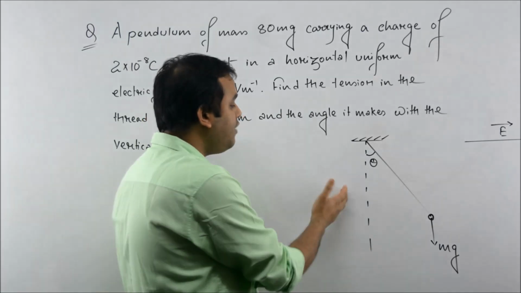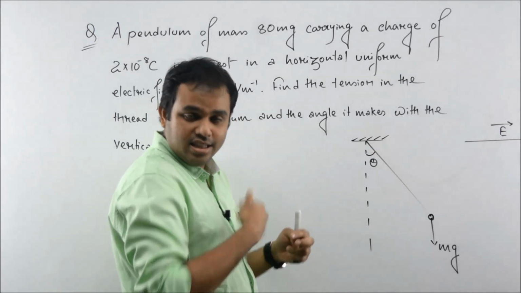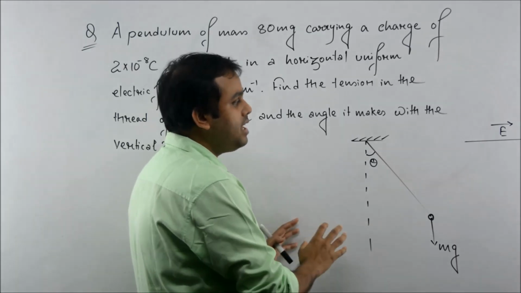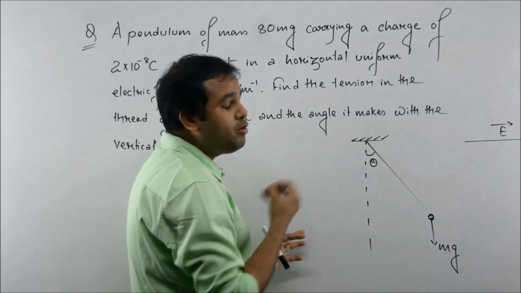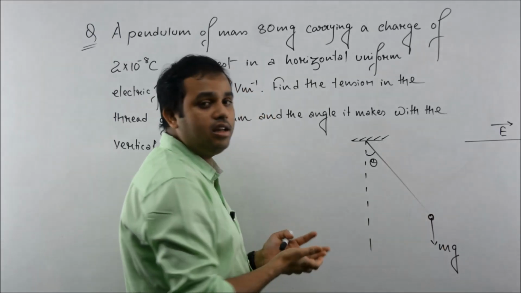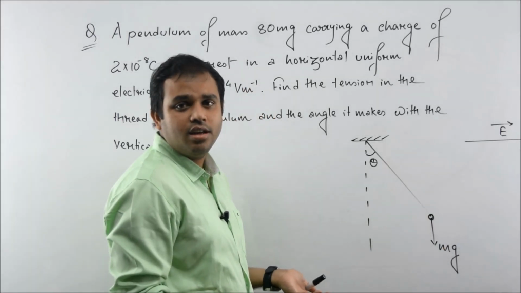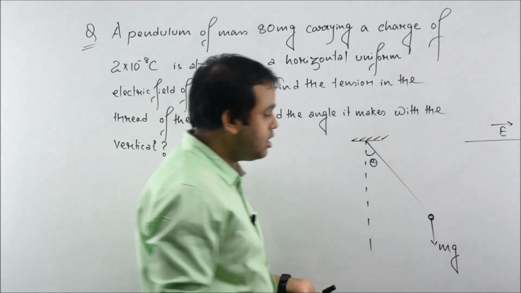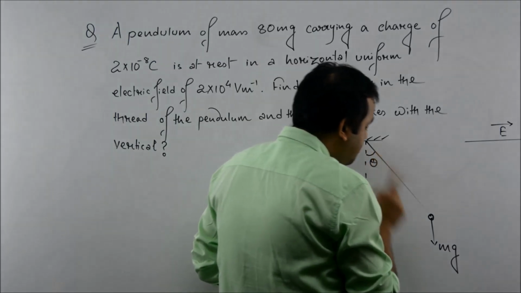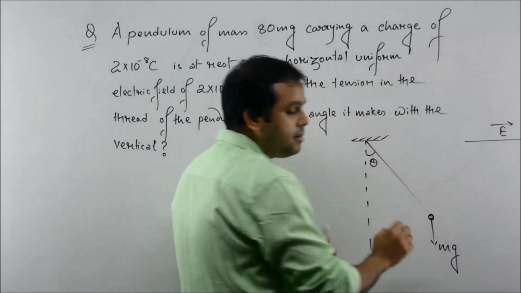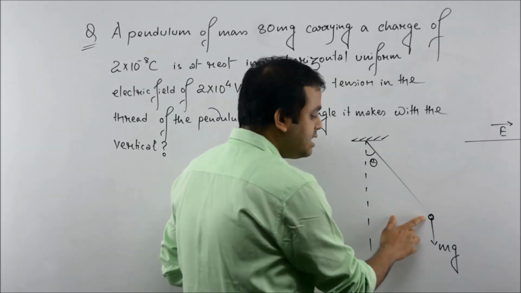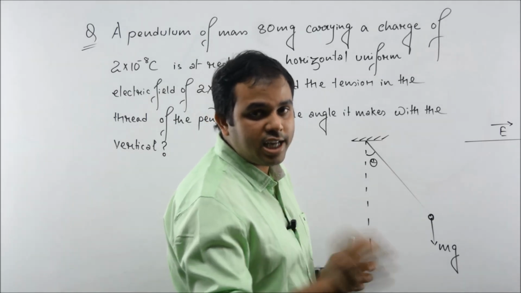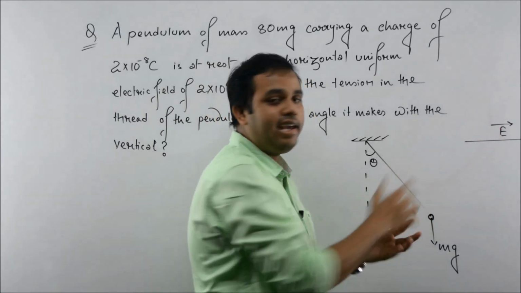If I ask you what is electric field here, you say E vector. Then in the next question, if I ask you what force does a unit positive charge experience in this region, your answer would be electric field only. This is the definition of electric field. It is the force exerted on unit positive charge. The charge present in this pendulum is q. So what does a unit positive charge experience? Your answer will be electric field.